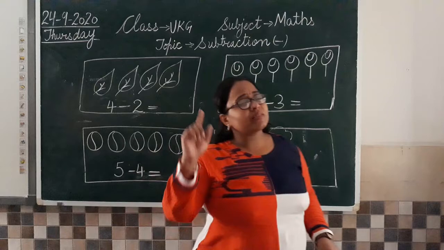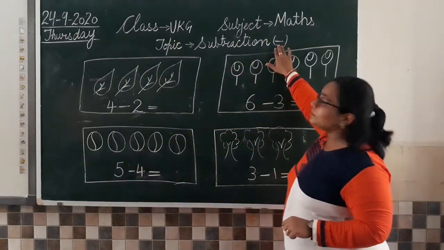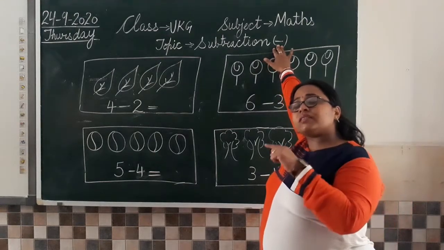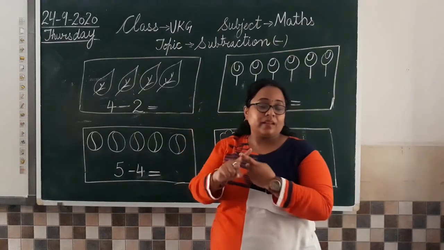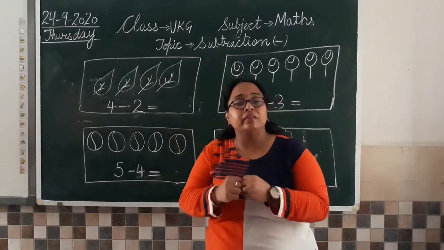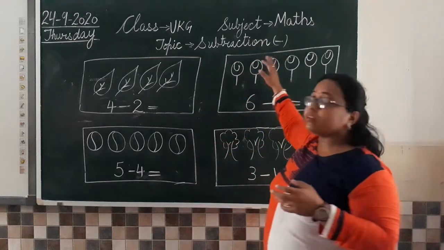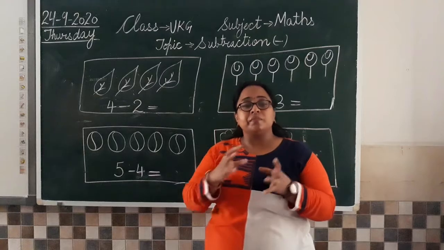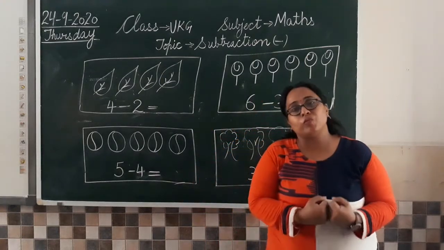Okay. So what is the sign of this subtraction? What do we call this sign, children? We call it minus. And what is the other sign that we did earlier? What is this sign called? Plus. And what is the meaning of this sign? Addition. When we add things all together. And subtraction is when, from the total given things, some are taken away, so how many are left? How many is left with us?